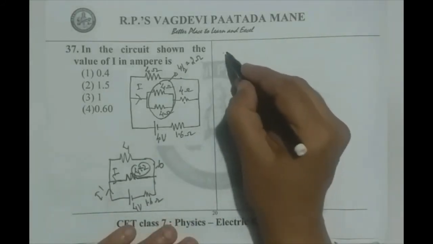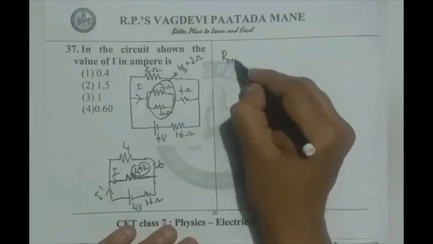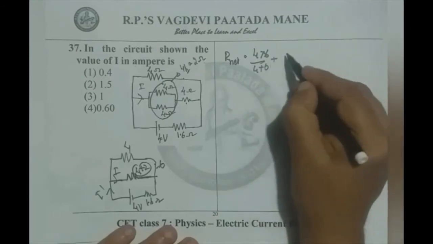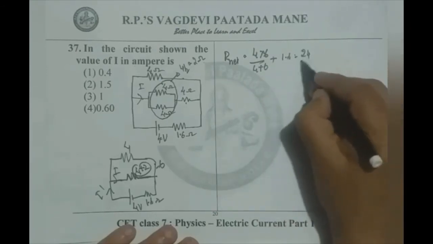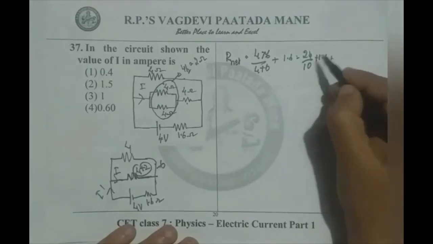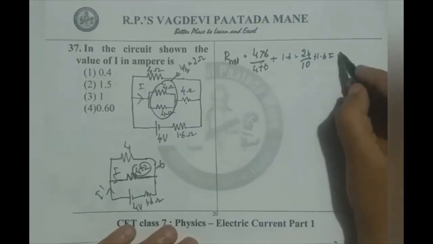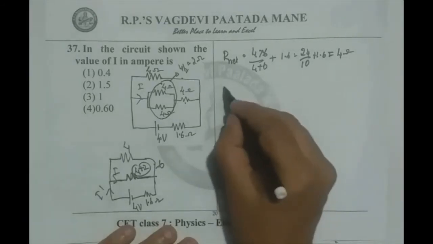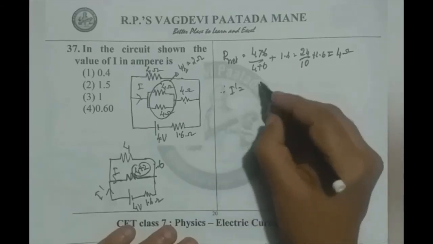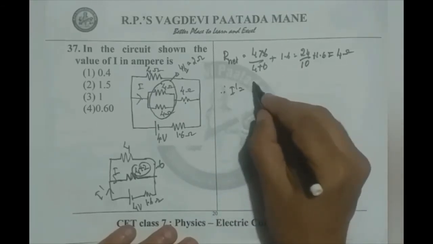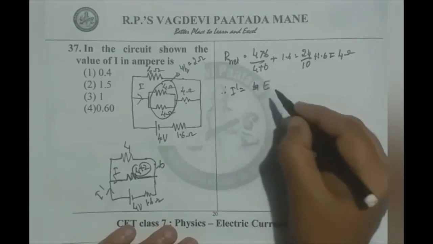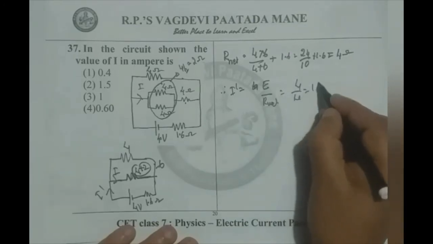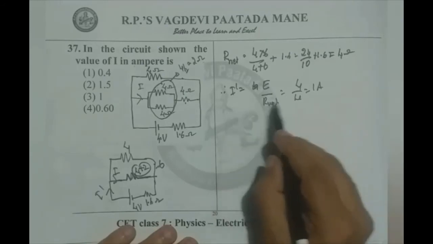I dash is, say, R net resistance is 4 into 6 by 4 plus 6 plus 1.6, that is 24 by 10 plus 1.6. 2.4 plus 1.6 is 4 ohms net resistance. Therefore, the main current or net current I dash is E by R net. E is 4, 4 by 4 is 1 ampere. I dash is 1 ampere current.